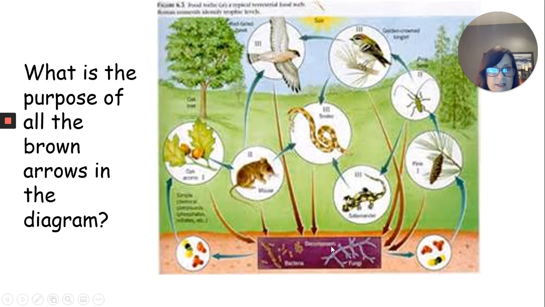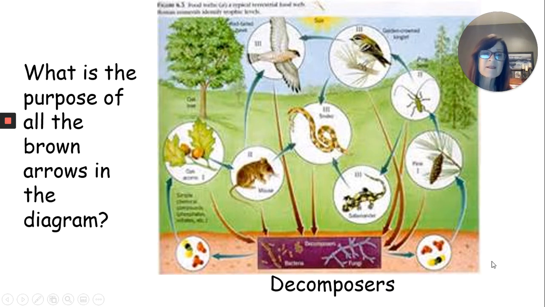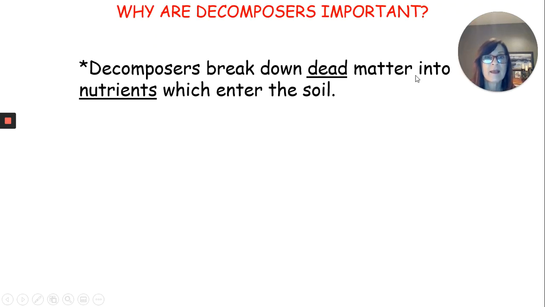I know this is hard to see down here. It's kind of blurry, but these brown arrows basically represent the fact that all living things, when they die, that's when your decomposers take over. Decomposers are important because they break down dead matter into nutrients, which enter back into the soil or back into the environment. So really, decomposers turn dead animals and stuff into fertilizer. That's really about what it amounts to.